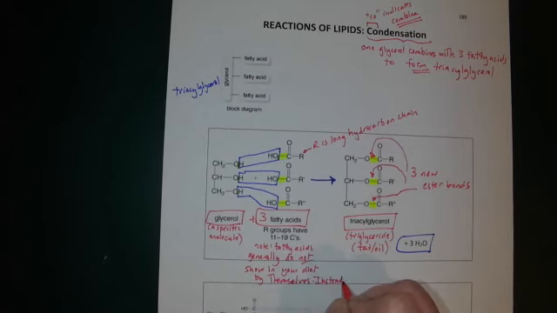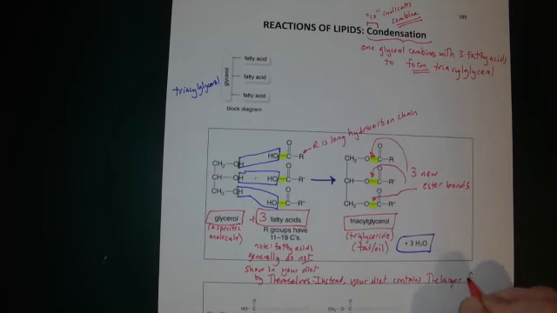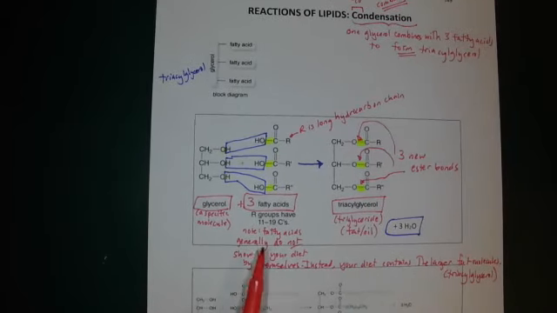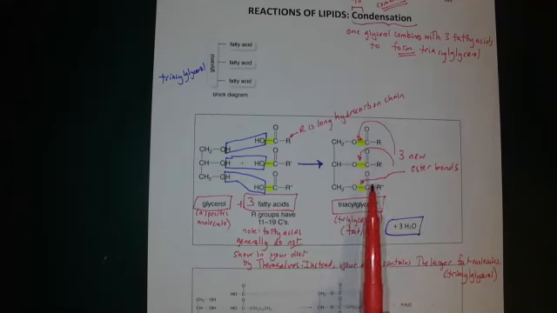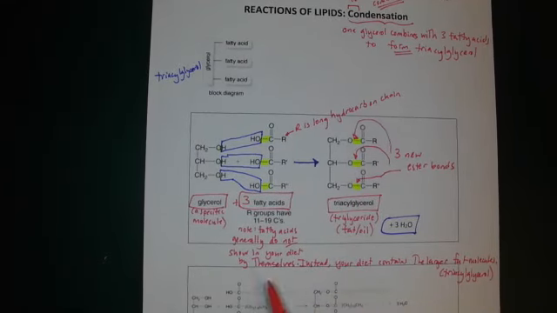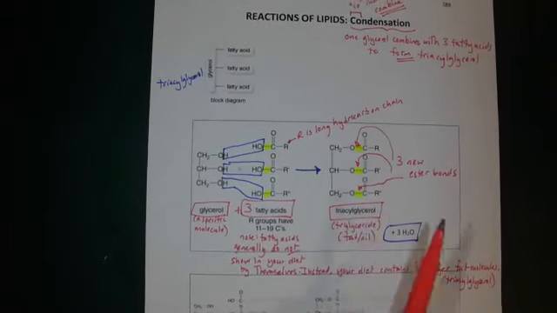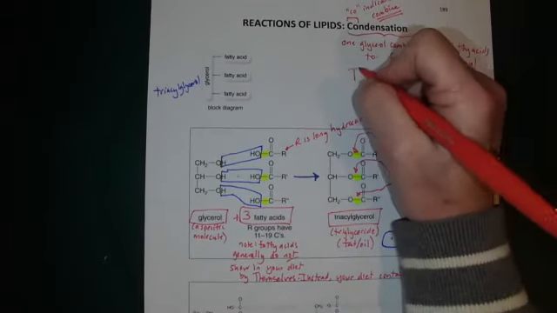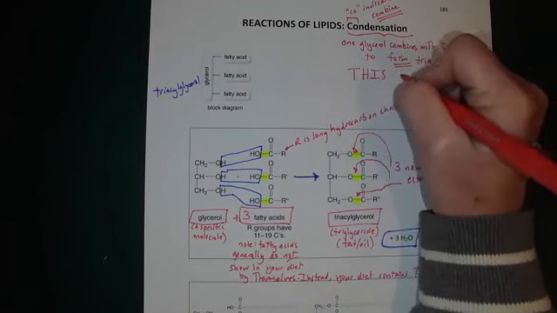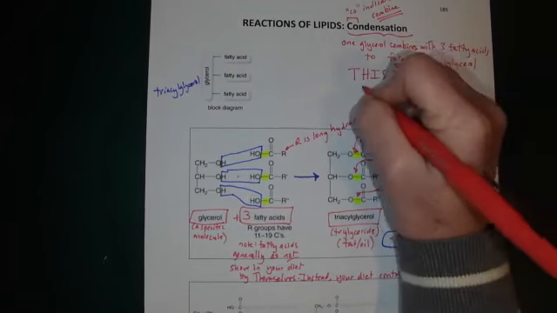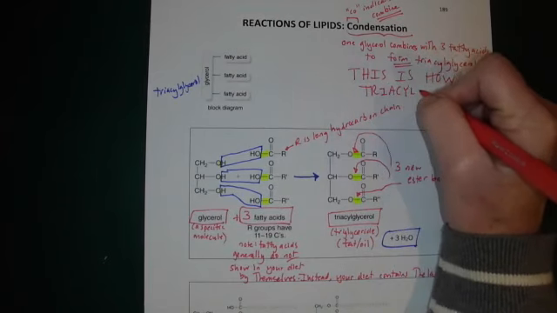Instead, your diet contains the larger fat triacylglycerol molecules. So it's very unusual that you would be eating fatty acids directly. You eat the larger fat molecule directly. So this is a condensation reaction to form triacylglycerols. This is how triacylglycerols are formed.